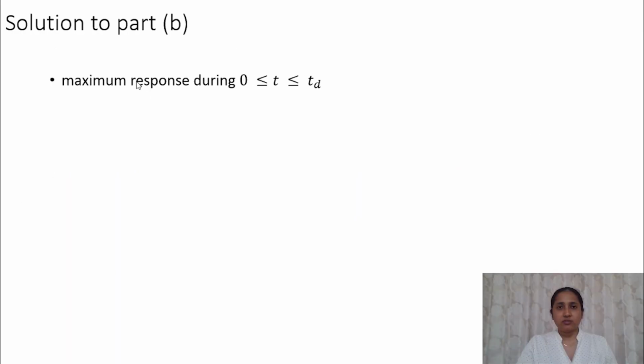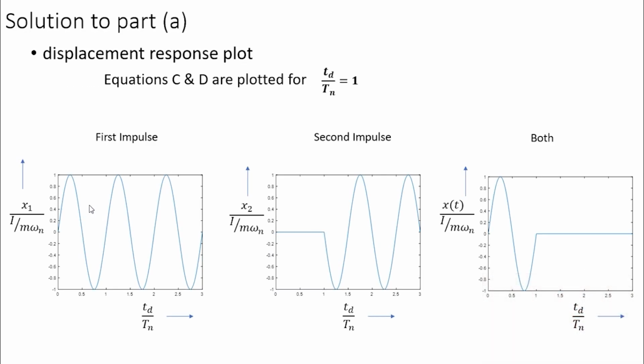Now let's move on to the second part of the problem, where we have to find out the maximum response. First, let's find the maximum response when time is less than Td. When time is less than Td, only the first impulse response exists.